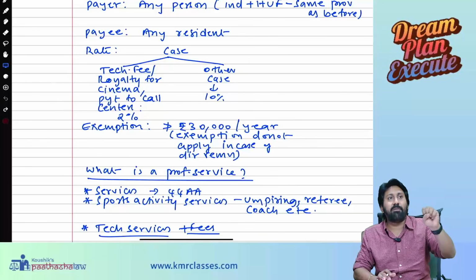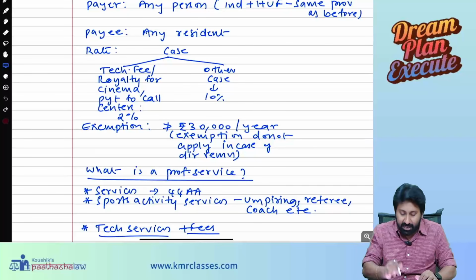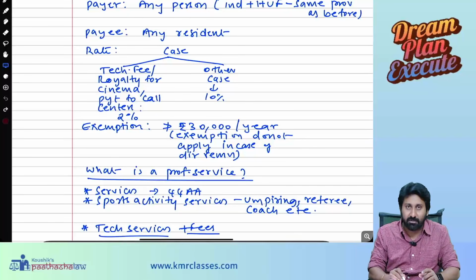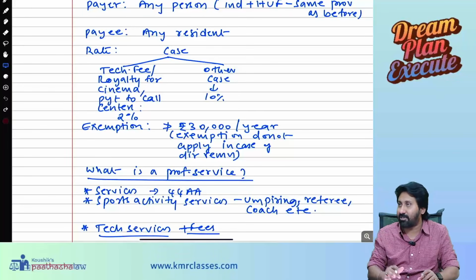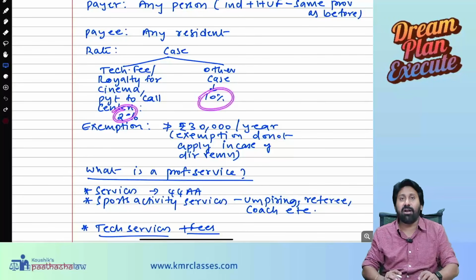Means you will buy a cinema, you will pay royalty to that person. Okay, in that case, or payment to the call centers, Airtel service centers, all these people, when you are making payment to them, 2% TDS. Any other case, 194J, 10%.